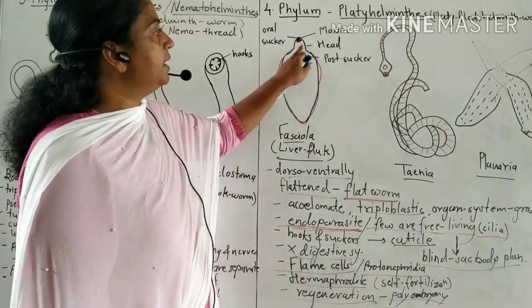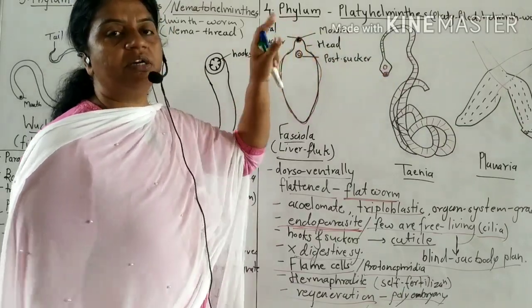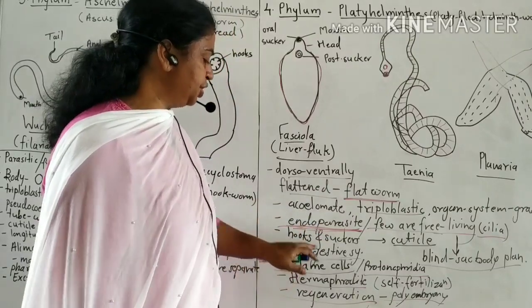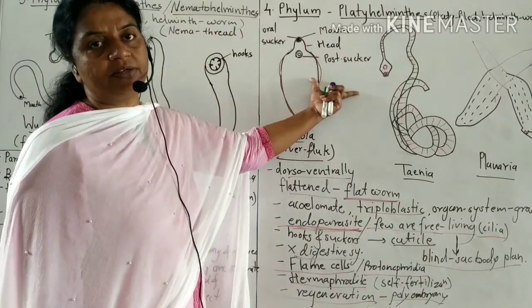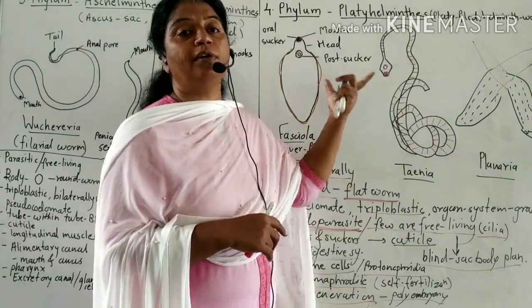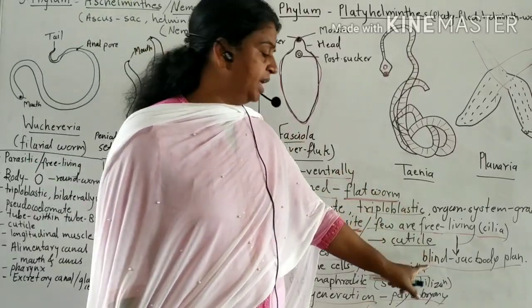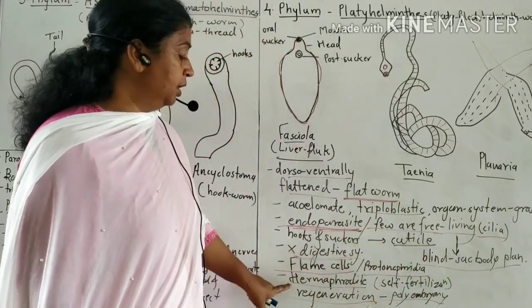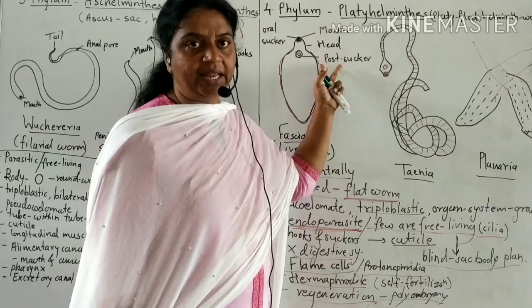And the endoparasitic forms have oral suckers or hooks. With the help of these suckers or hooks, they attach to the host body or host tissues. The digestive system is not found in endoparasites because there is no need of digestion, they directly get food from the host. But in free-living forms there is an incomplete digestive system, a blind sac body plan. Then they are hermaphrodite, meaning both sex organs are present in a single animal.